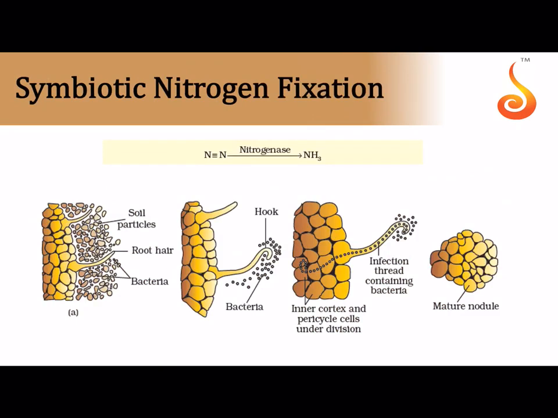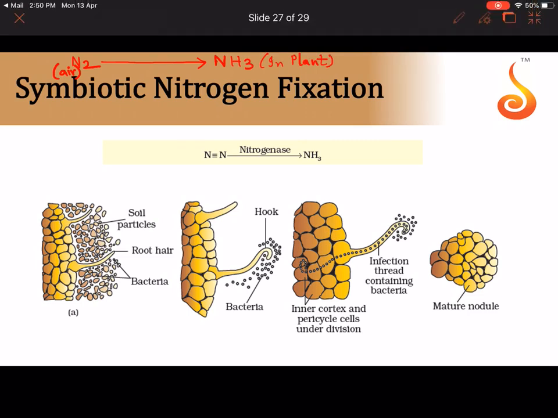Now, nitrogen fixation, that is, we were discussing about the nitrogen that is present in the atmosphere. We saw how the nitrogen in the atmosphere through industrial combustion or thermal power plants or power generating station, it can be converted into ammonia, or we saw how thunder, lightning, UV rays can convert it into oxides of nitrogen. But now we are going to see how this nitrogen that is present in the air, that is the atmosphere, is going to get converted into ammonia in the plant body. That means the plants are able to carry out nitrogen fixation.